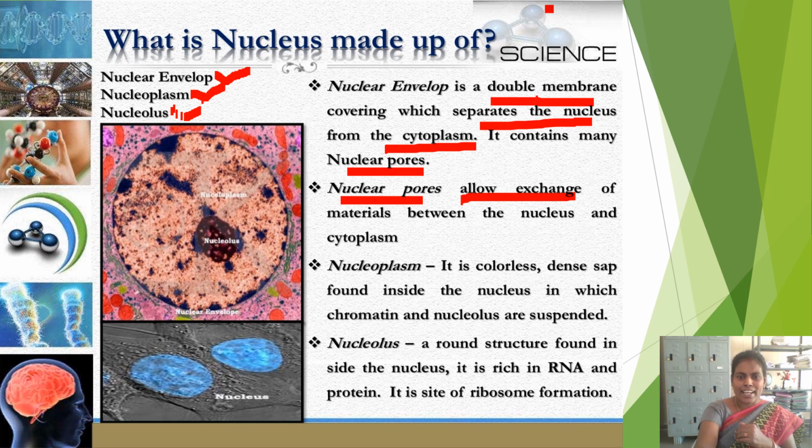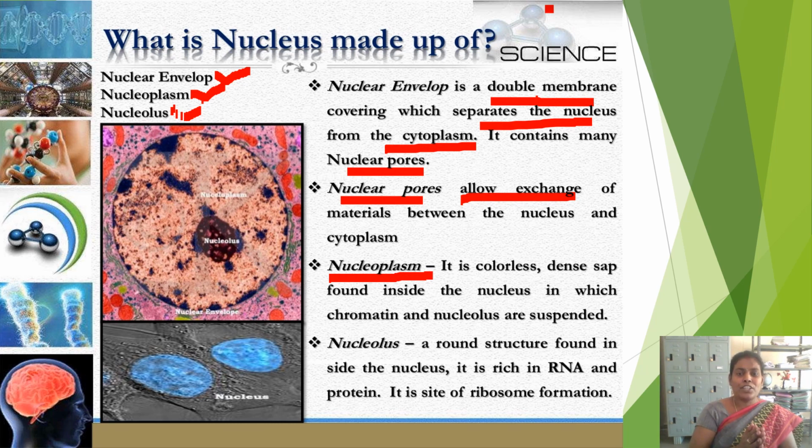The second important component of the nucleus is nucleoplasm. Nucleoplasm is one liquid-like substance which is present inside the nucleus. Do you remember the word cytoplasm? Cytoplasm is the jelly-like substance which is present inside the cell.